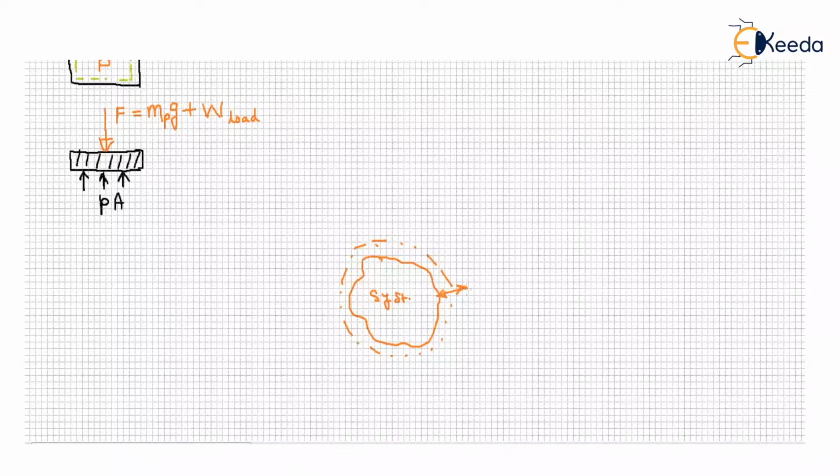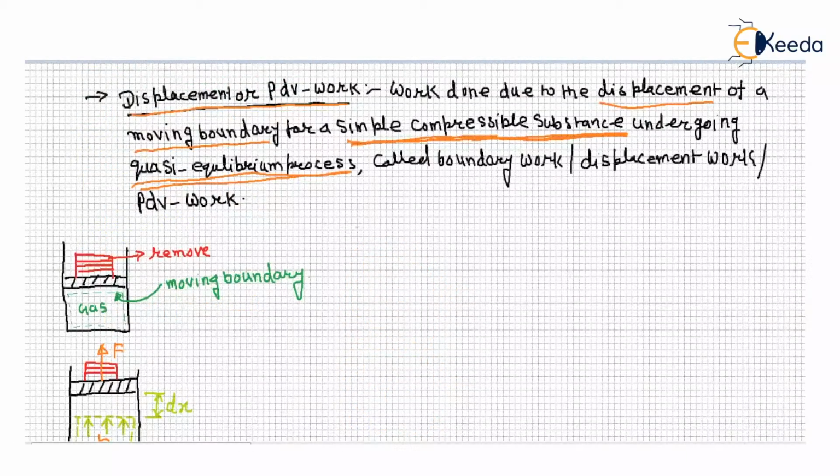In a quasi equilibrium manner. That means the system boundary either expands or collapses in a very slow manner. During that displacement, the work transferred is called boundary work, displacement work, or PDV work.